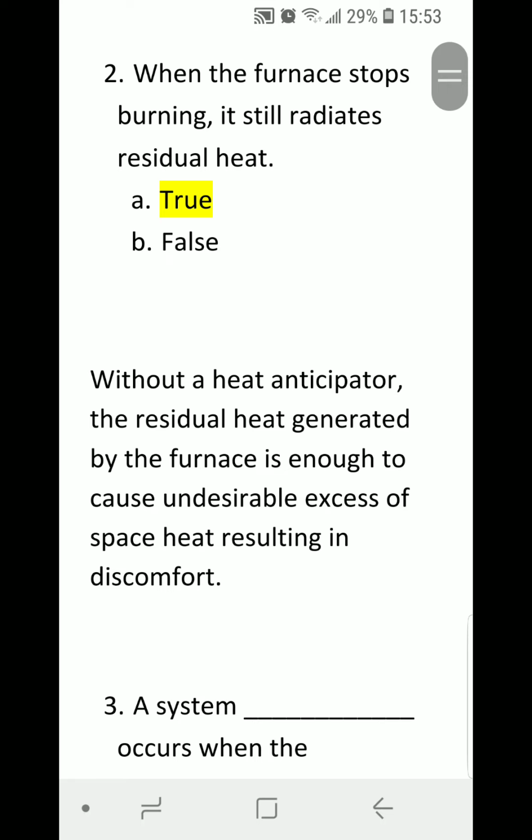Number 2. When the furnace stops burning, it still radiates residual heat. A, true. B, false. Correct answer is A, true. Without a heat anticipator, the residual heat generated by the furnace is enough to cause undesirable excess of space heat, resulting in human discomfort.